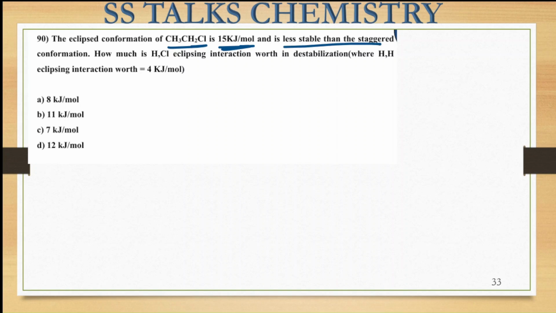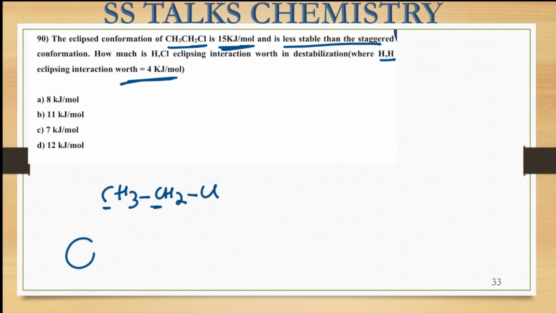How much do the hydrogen-chlorine eclipsing interaction and the hydrogen-hydrogen eclipsing interaction contribute to the destabilization, where the hydrogen eclipsing interaction is 4 kilojoules per mole? So we have to draw the Newman projection and count the number of hydrogen-hydrogen and hydrogen-chlorine interactions present. Here we have CH3, CH2 and Cl. Around these two carbon centers, we are going to draw our Newman projection.